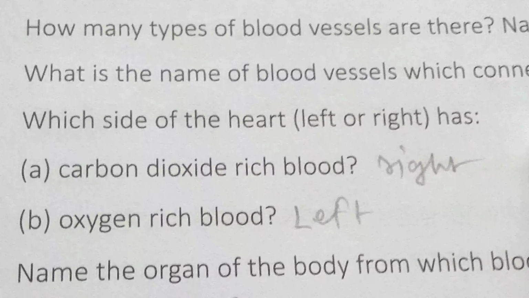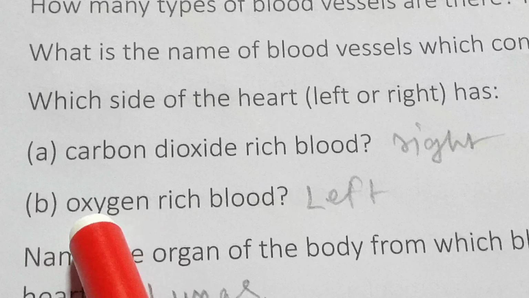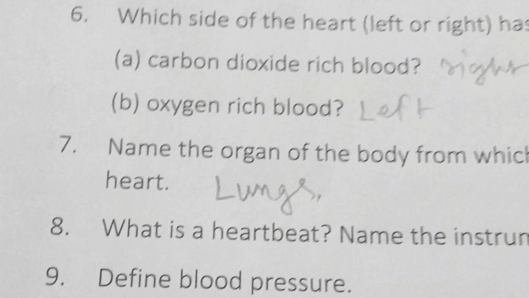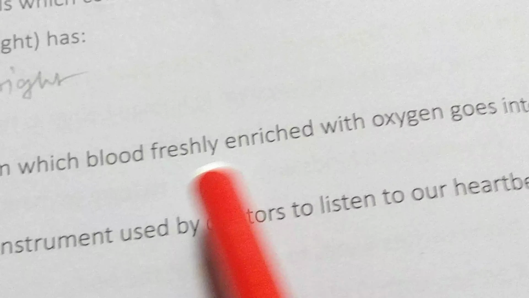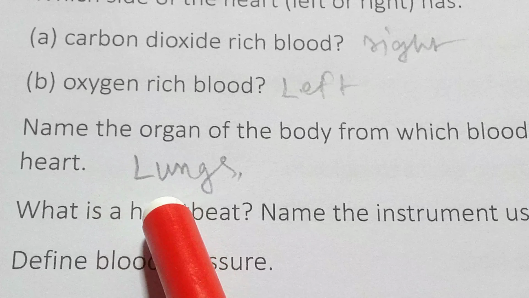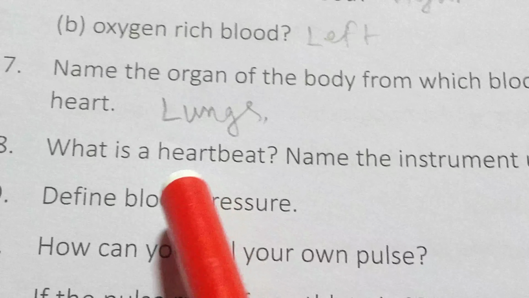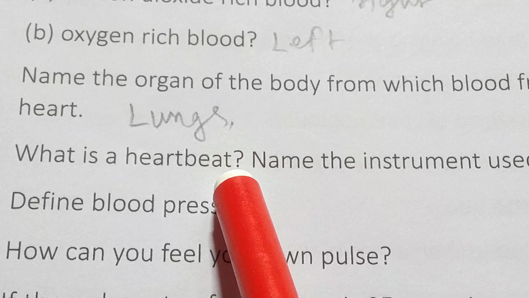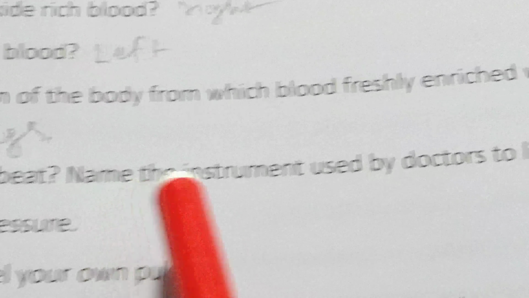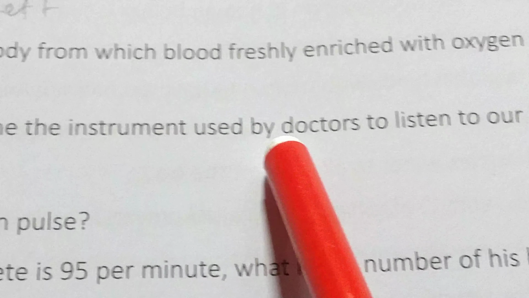Which side of the heart has carbon dioxide rich blood? That is the right side, and oxygen rich blood is on the left side. Name the organ of the body from which blood freshly enriched with oxygen goes into the heart. Answer will be lungs. What is heartbeat? A complete contraction and relaxation of the heart is known as heartbeat. Name the instrument used by doctors to listen to our heartbeats. The name of the instrument is stethoscope.